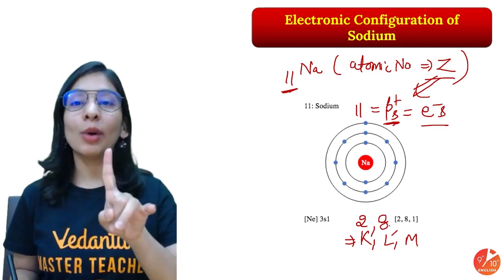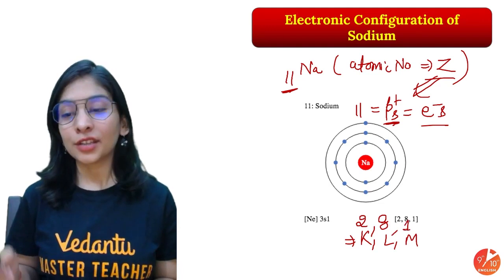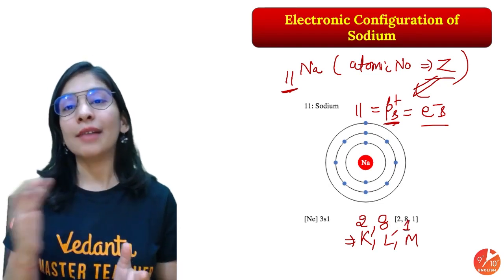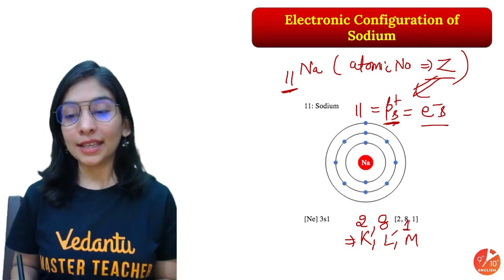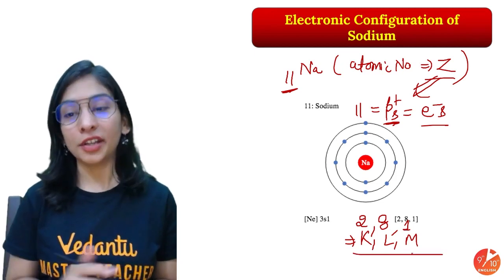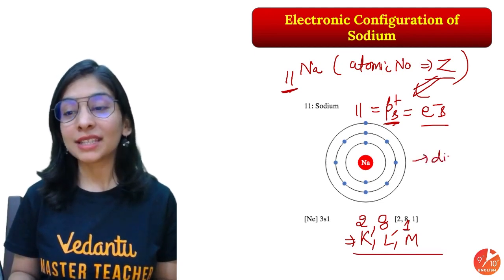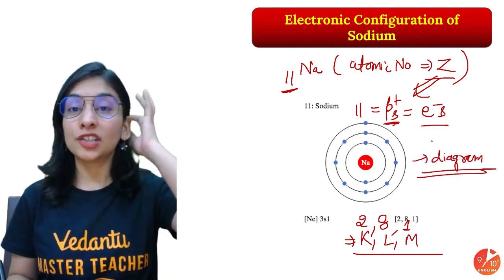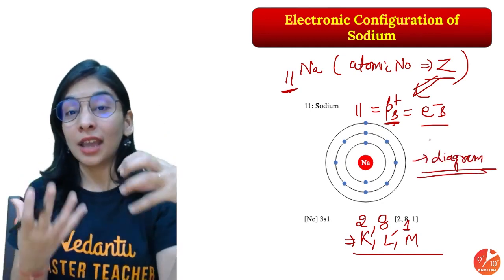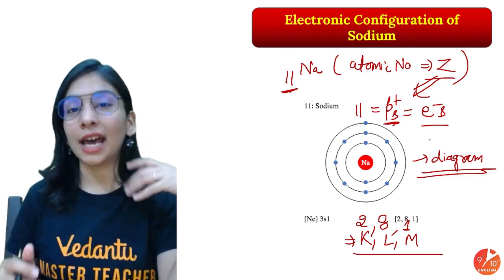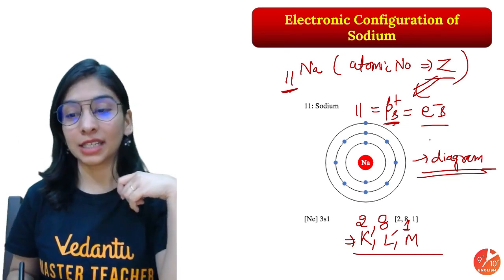I'm left with only 1 electron, as total are 11. So this is 1 shell in the M orbit. This is also a way to write the electronic configuration. It's like representing it with the help of a diagram, differentiating it by representing an electronic arrangement in the atom. An atomic diagram to represent it.